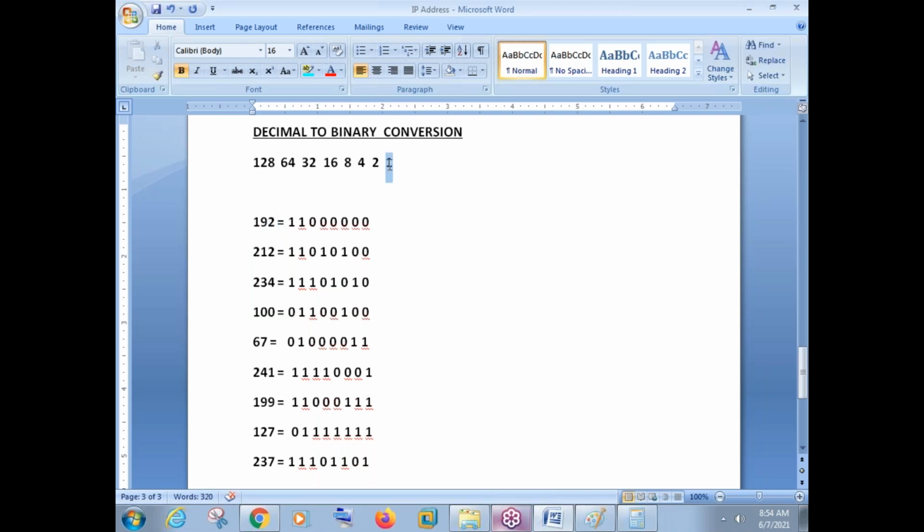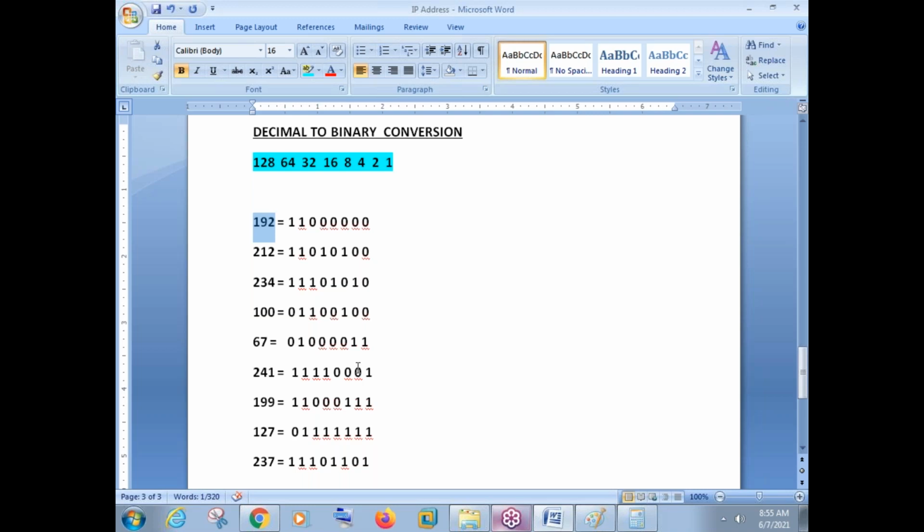Remember these numbers: 1, 2, 4, 8, 16, 32, 64, 128. These are the bit values. This bit value is 1, this is 2, this is 4, 8, 16, 32, 64, 128. Now, if you have to convert a decimal number into binary, the first thing we have to do is see what our decimal number is. Our decimal number is 192. Now just try to convert this decimal number into binary.